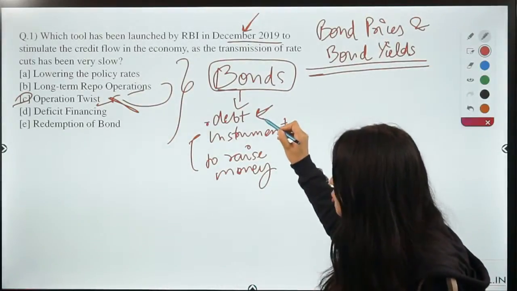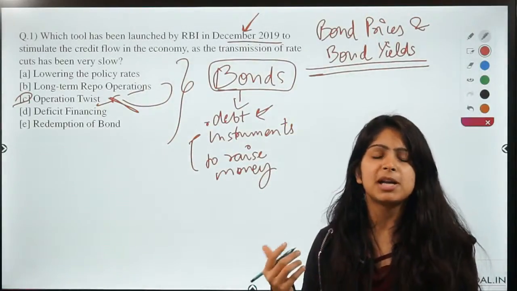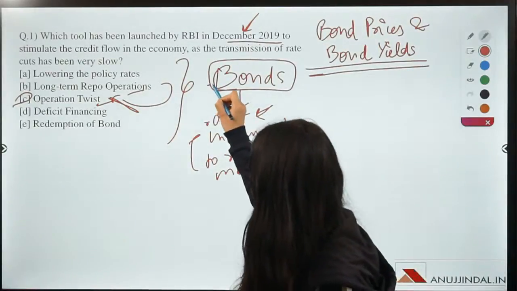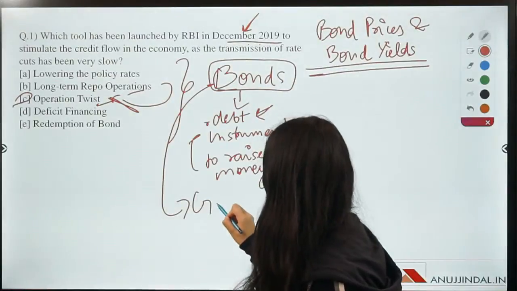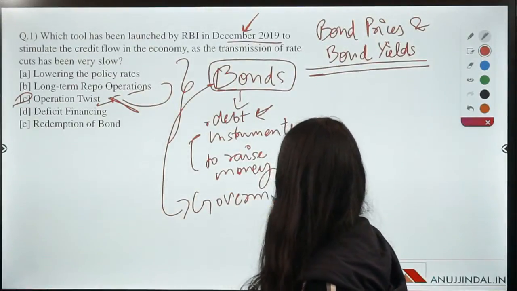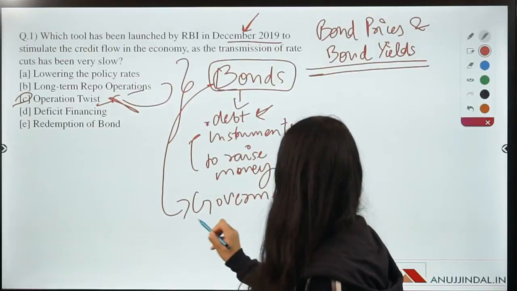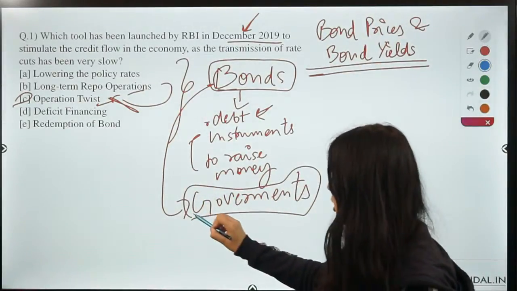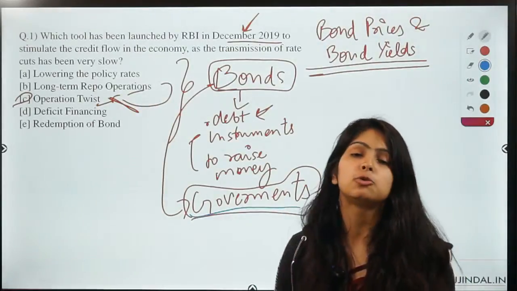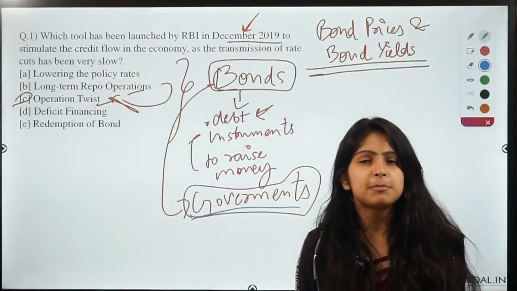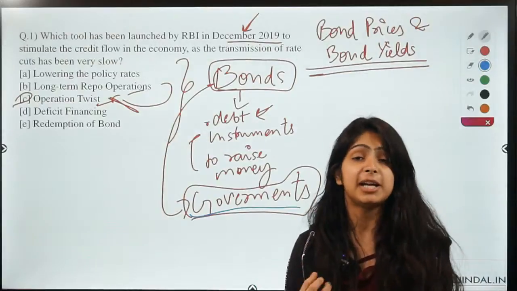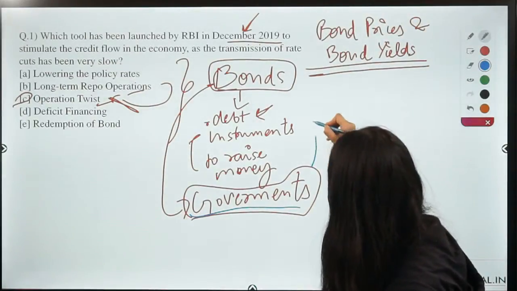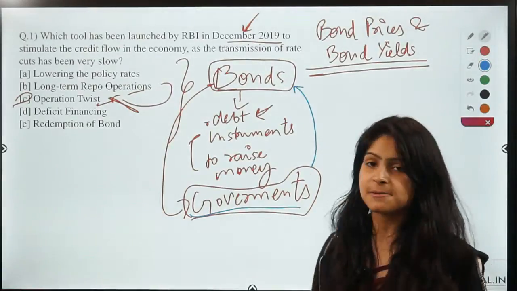So here we are not talking about the bonds which are issued by corporates or by banks. Here we are talking about the bonds that governments of different countries issue. So guys, why do you think a government needs to issue bonds? A government has a lot of money. It gets a lot of money through taxes. It has the option of deficit printing. It can just print money anytime it wants. So why do you think it needs to issue bonds?